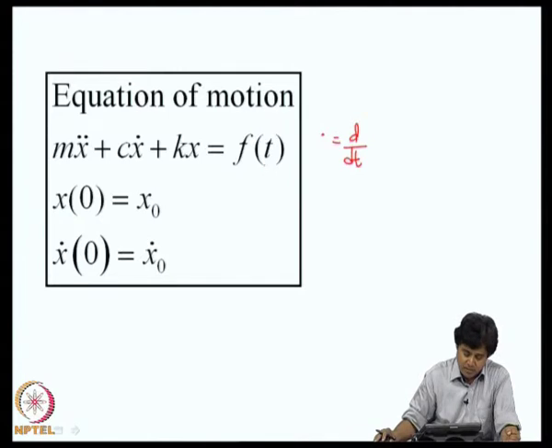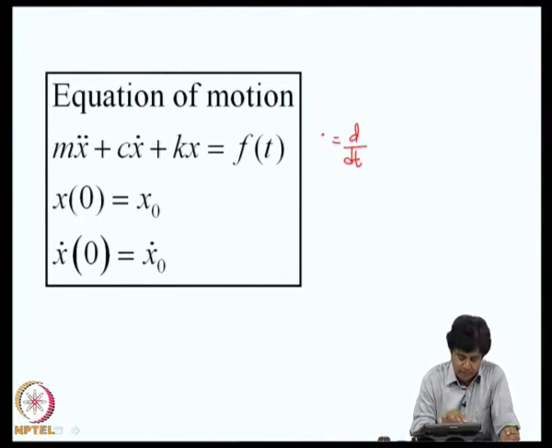I will touch upon certain descriptors of the single degree freedom system in terms of its initial response, impulse response, frequency response function and the concept of resonance, which will serve as a starting point to understand, for example, the notion of a steady state when f of t is modeled as a random process.